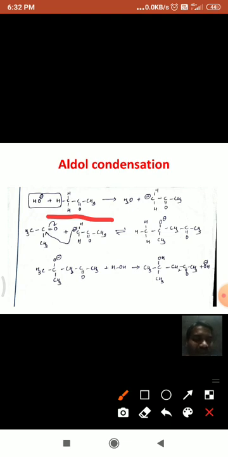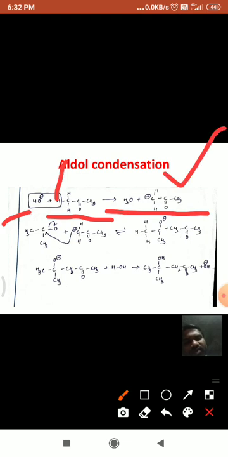Hence those hydrogens are acidic in nature, and in the presence of base these hydrogens are easily removed and it forms a carbanion. Of course, this carbanion is stabilized by resonance structures, and the carbanion formed in the first step reacts with another molecule of acetone.